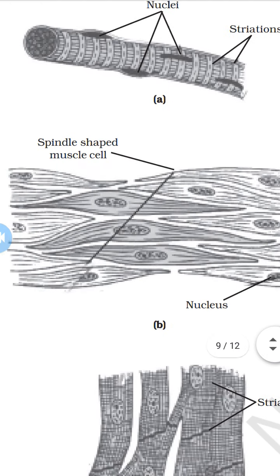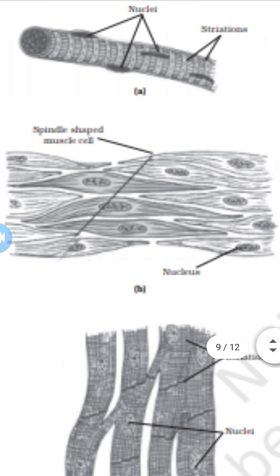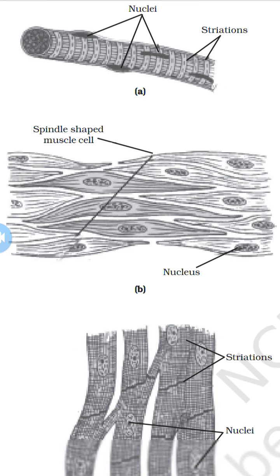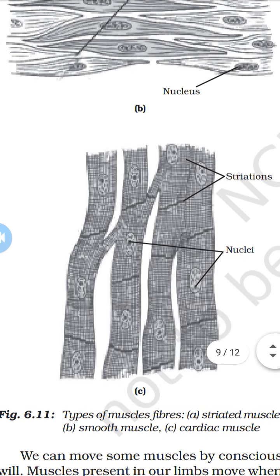Then next one, the second figure, that is involuntary muscle. The cells are long and pointed, and they appear spindle shaped, and they are uninucleate and without striations. These muscles are present in the iris of the eyeball, in ureters, bronchi of the lungs, in alimentary canals, etc. And the third one is the cardiac muscles. Cardiac muscles are cylindrical, branched and uninucleate, and they also show striations.